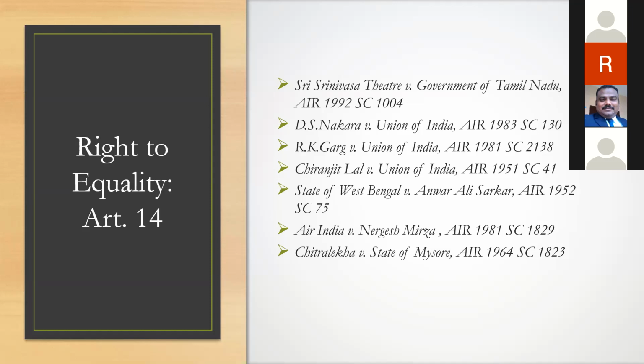But when you talk about equal protection of laws, it is more specific and applicable to legislations, and embodies the US concept of equality. That is, equals should be treated equally and unequals should not be treated equally. Equality before law under Article 14, remember, is the UK concept and it deals against arbitrariness.